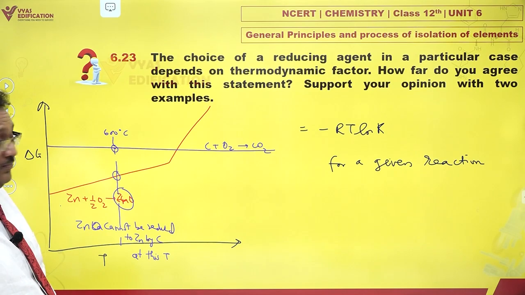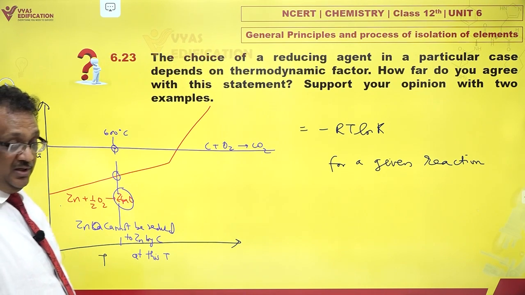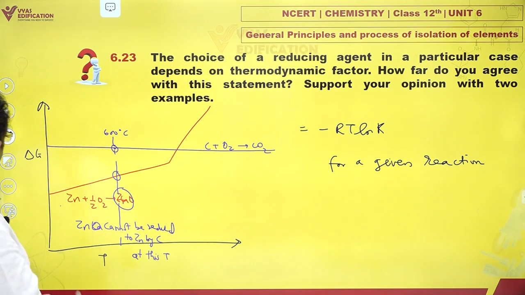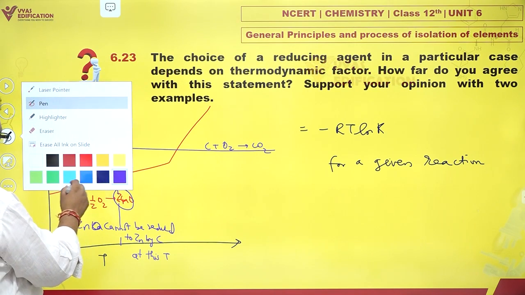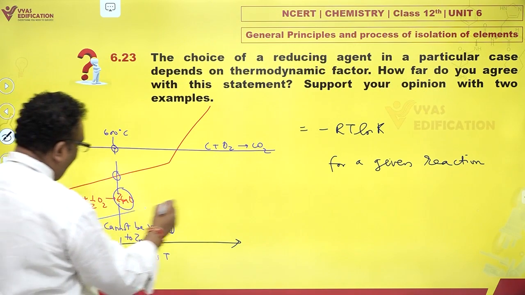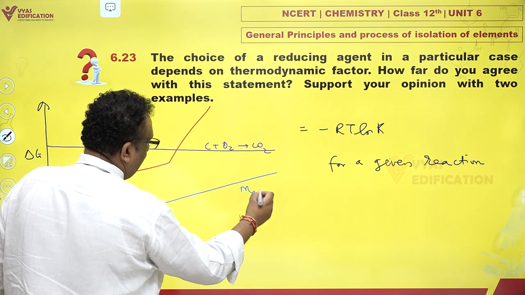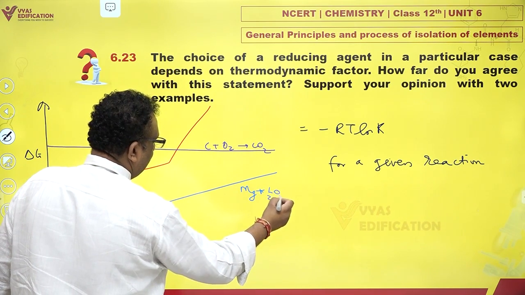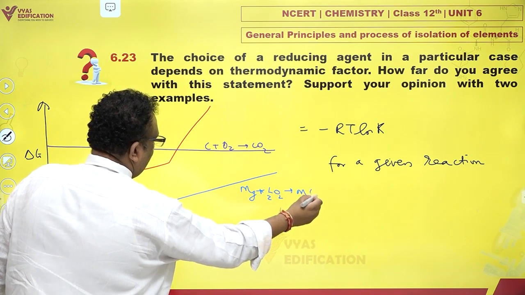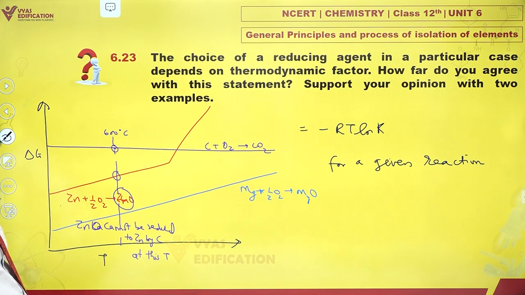Okay, very interesting. And could there be any other metal? Yes, very much. Say, for example, at the same time, if you're talking about the graph of magnesium, this graph happens to be below zinc.